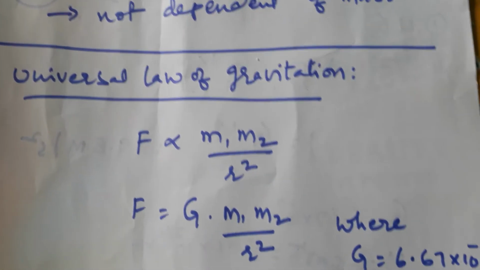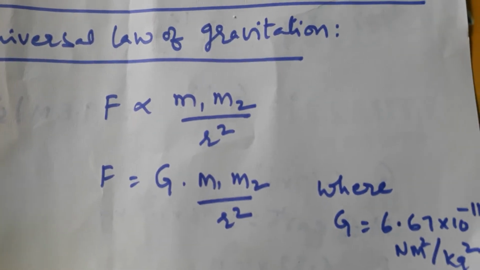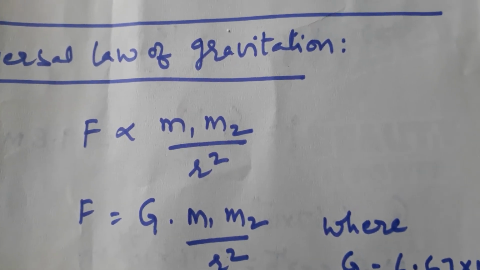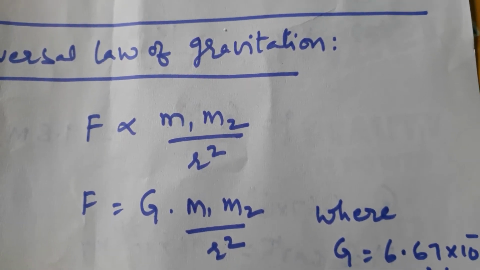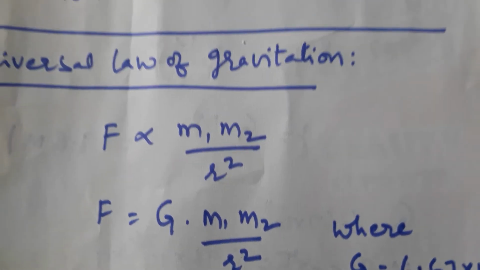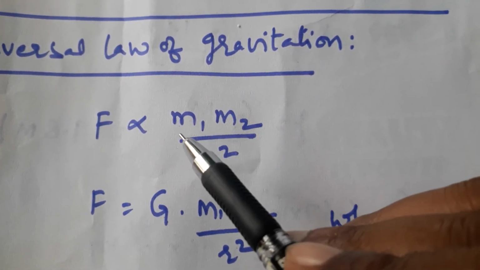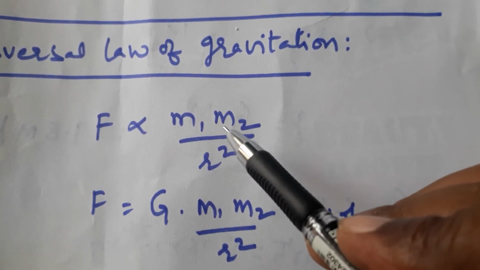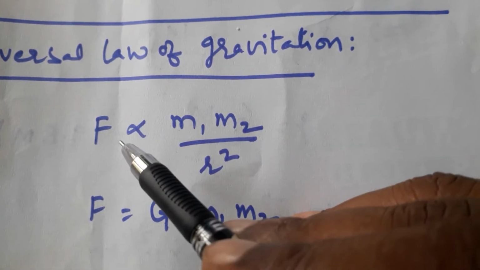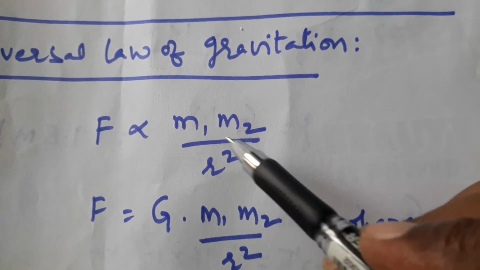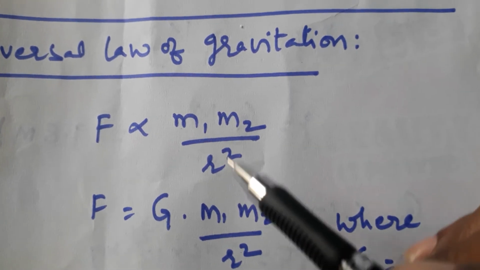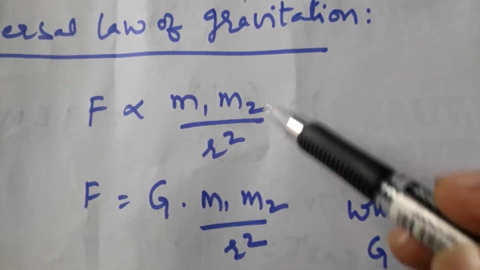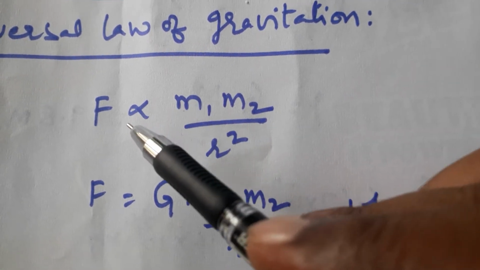You know the universal law of gravitation. What is the universal law of gravitational force? The force between any two bodies is proportional to the product of their masses and inversely proportional to the square of the distance between them. In our universe, between any two bodies there is a force. This is the universal law of gravitation.